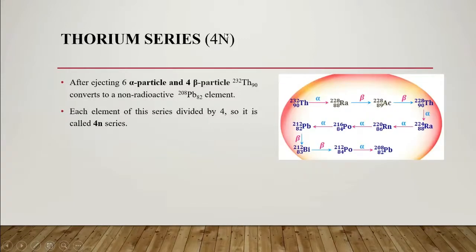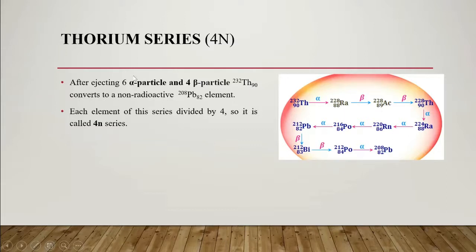Thorium series. The thorium series is also called the 4n series. After ejecting 6 alpha particles and 4 beta particles, thorium 232 is converted ultimately to lead 208. So this is the whole decay series. How many beta and alpha particles did it eject? If we calculate the total, there will be 6 alpha particles and 4 beta particles.